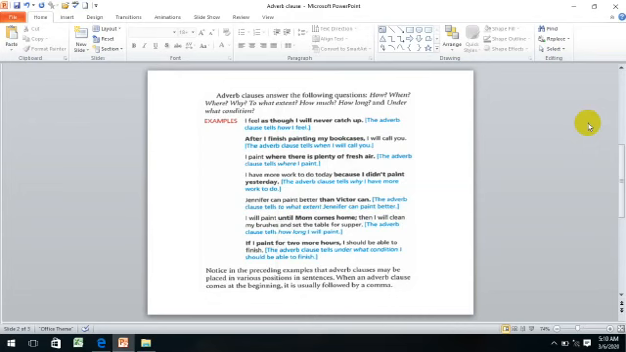The fifth example. Jennifer can paint better than Victor can. What is the subordinating conjunction, guys? It is than. What is the clause? Than Victor can. That's the adverb clause. And it tells us to what extent Jennifer can paint better.